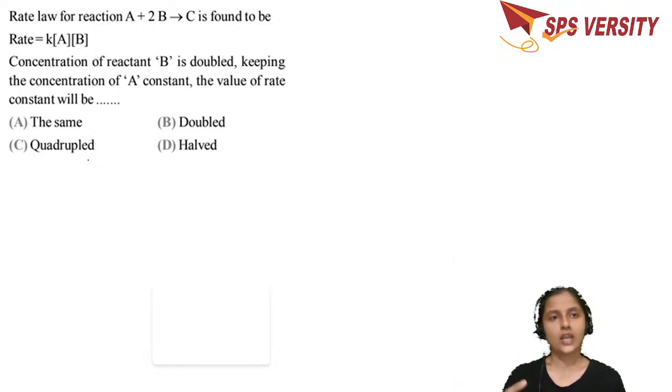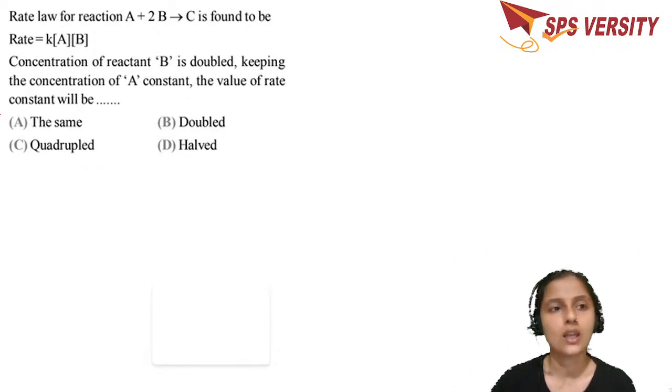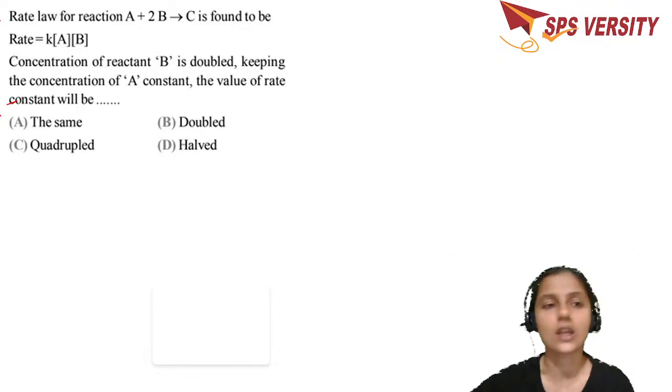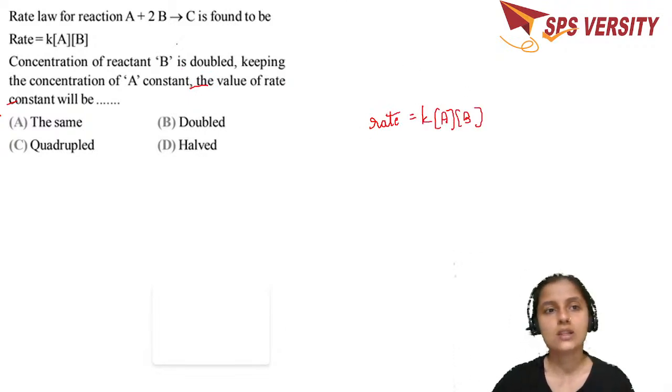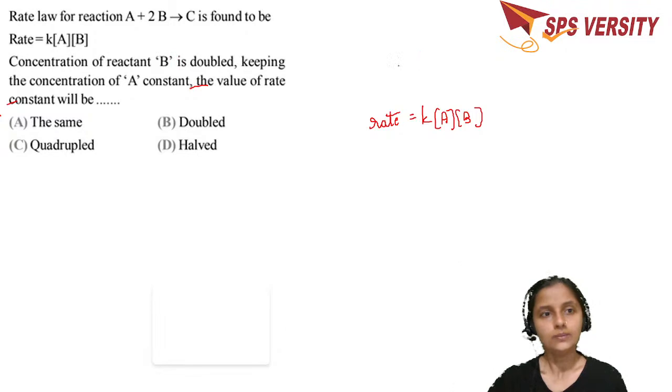The rate law of the reaction A plus 2B gives rise to C is found to be rate is equal to K into concentration of A into B. So they have given you the rate law expression. What is that? Rate is equal to K into A B. If the concentration of B is doubled, keeping the concentration of A constant, the value of rate of constant will be.